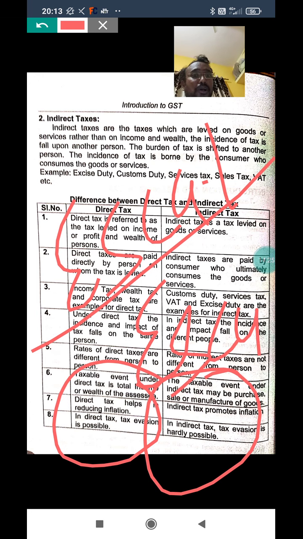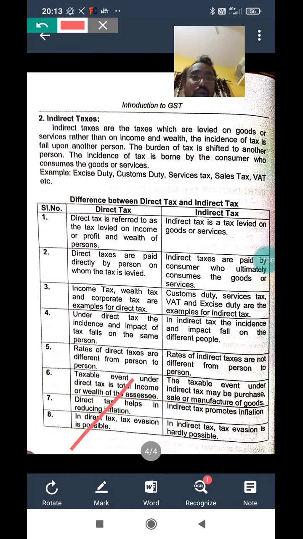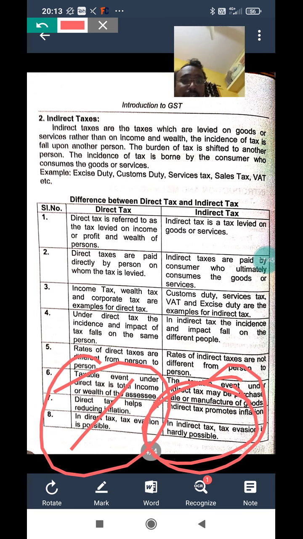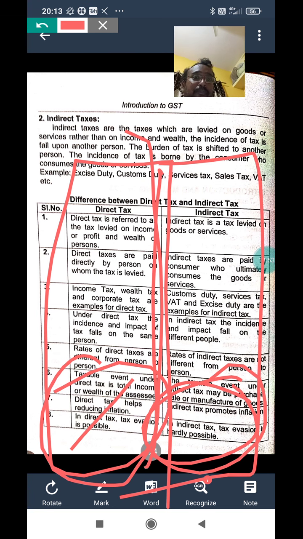Escapism is not possible. What are they trying to say? In direct tax, you can save tax, that is, avoid it. In indirect tax, it is not possible to avoid the tax. Right from beginning to end, right from rich to poor, everybody pays the tax. Here only the rich can pay the tax. Simple word: rich people can pay direct tax. Both rich and poor can pay indirect tax, as it treats the same person, it treats everybody equal.